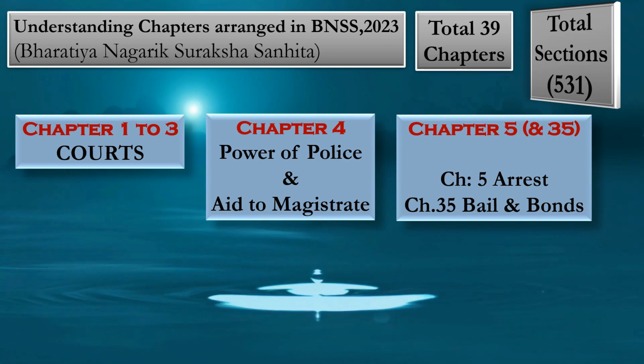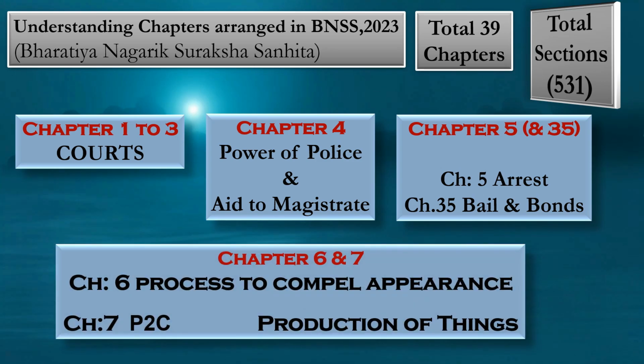Then comes chapter 6 and 7. Chapter 6 says how to compel appearance of a person and chapter 7 says process to compel production of things. 6 says persons to be brought to the court and 7 says things to be brought to the court. Things can be books, papers, any evidence, anything.